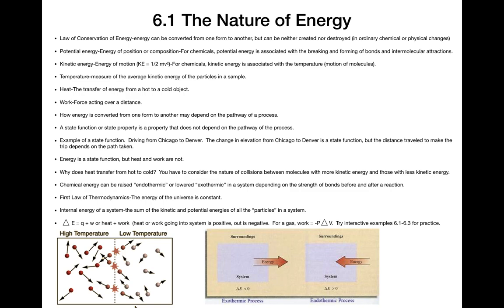Now you might wonder, how does a system do work? Typically when we talk about work for a chemical, we look at the work done by a gas. We say that work is negative P delta V. When a gas uses pressure to change volume, for example, a gas pushes out and expands, delta V would be positive and work would be negative.